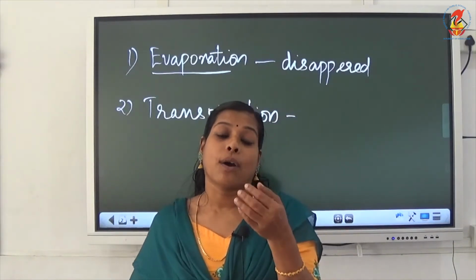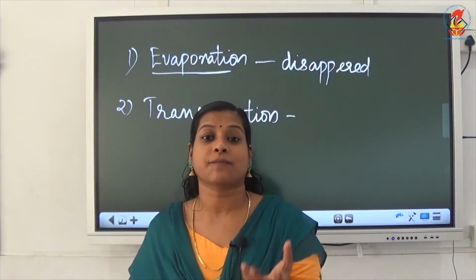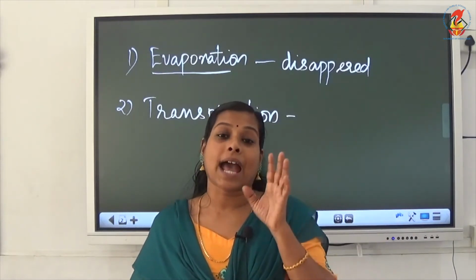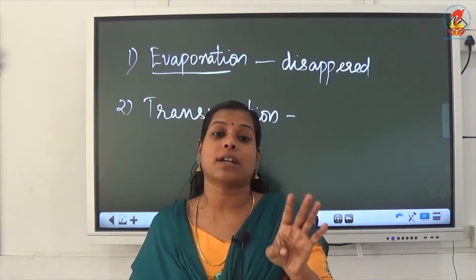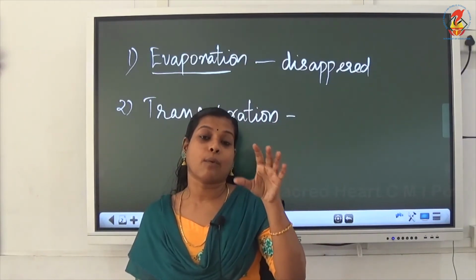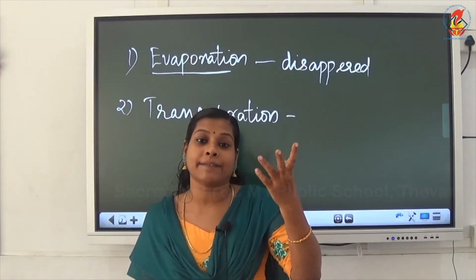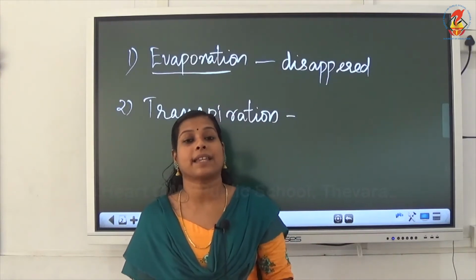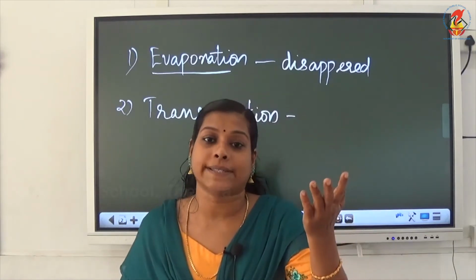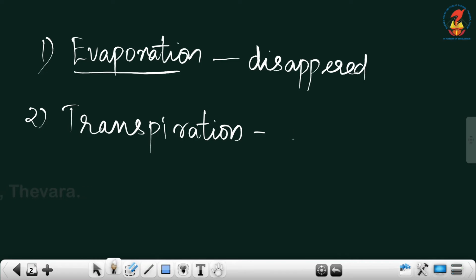Transpiration is when plants absorb water for their photosynthesis process, food preparation process, and various other activities. They absorb water, and after the usage, excess water escapes through the leaves, through small openings present on the leaves, and that water escapes as vapors, and that process is known as transpiration.